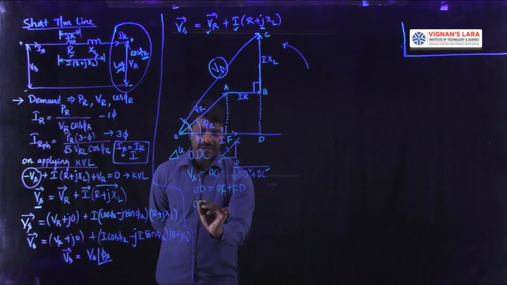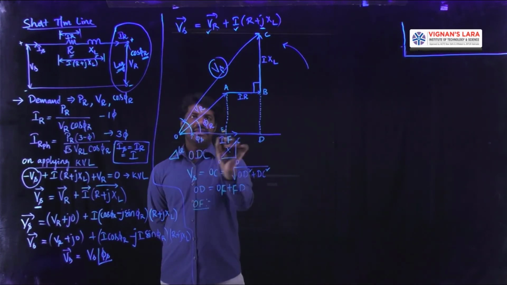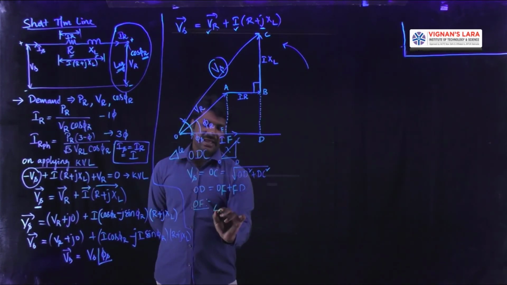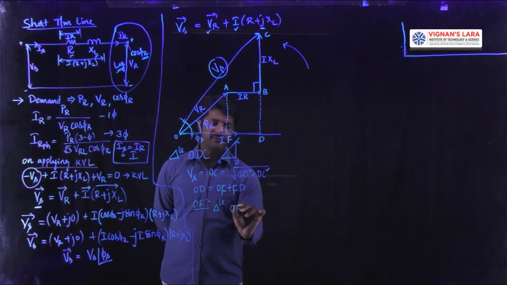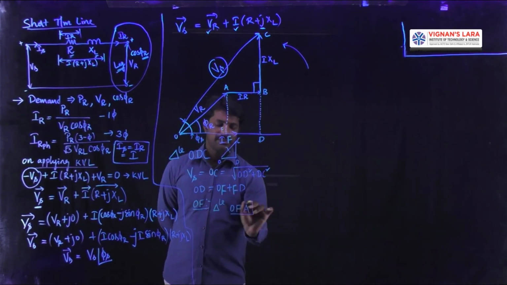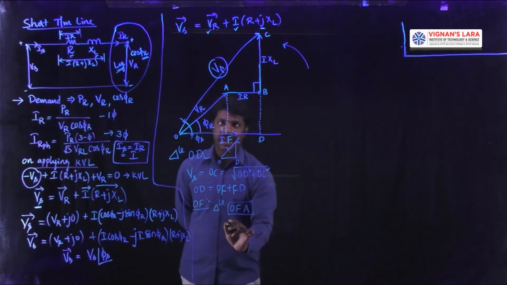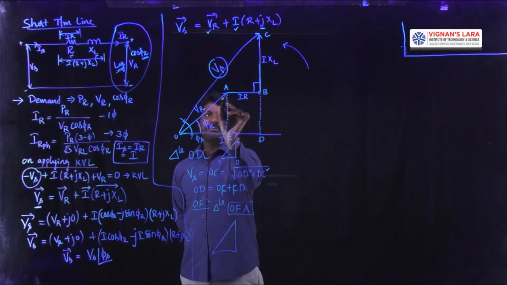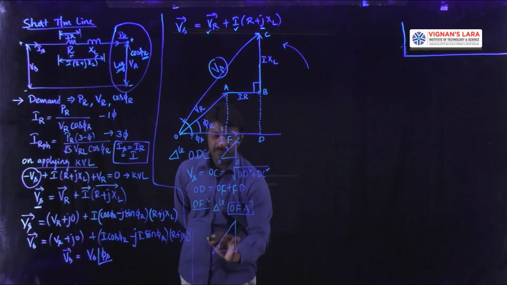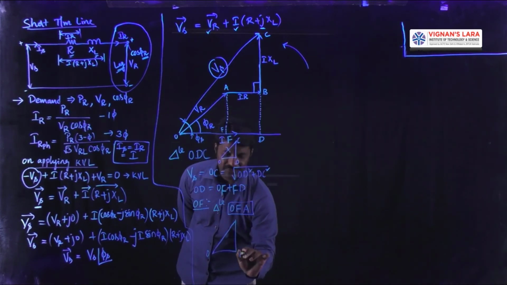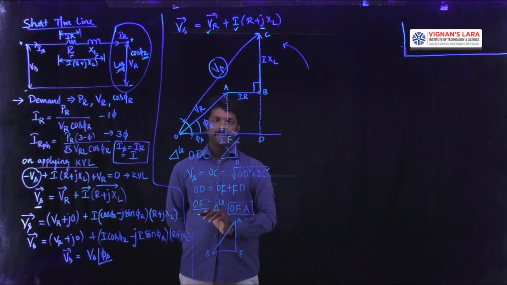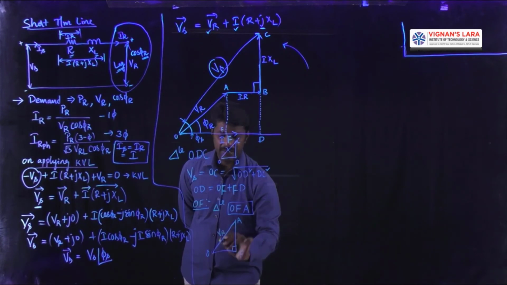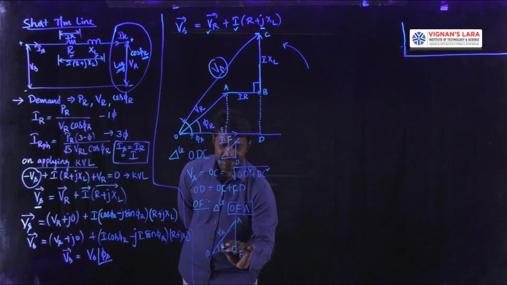Coming to the line OF. Here, one more triangle you can observe. I am redrawing it here for convenience. The triangle is OFA, with 90 degrees here, and this is the hypotenuse VR, and this is the angle phi r.